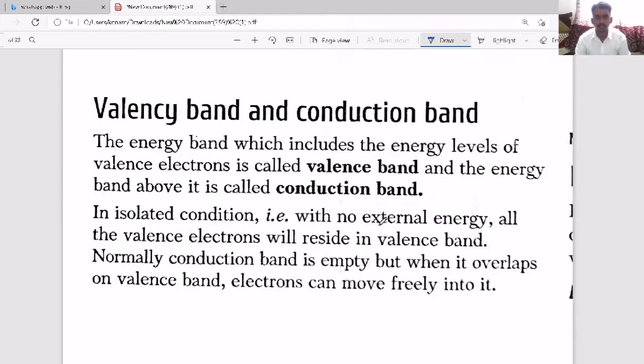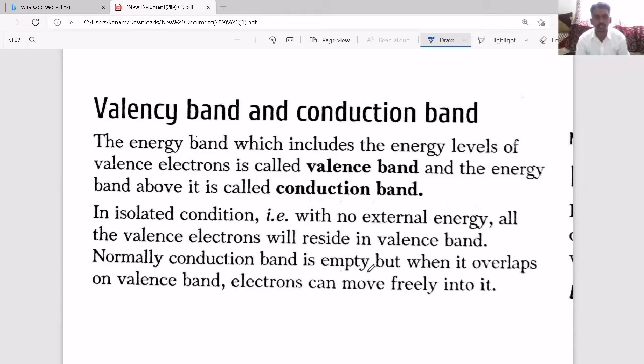Here, valence band and conduction band. The energy band which includes the energy levels of valence electrons is called the valence band, and the energy band above it is called the conduction band. So first the valence band, then above it the conduction band. Electrons can jump from the valence band to the conduction band. If they can, then conductivity is there. That is the difference between the valence band and the conduction band.